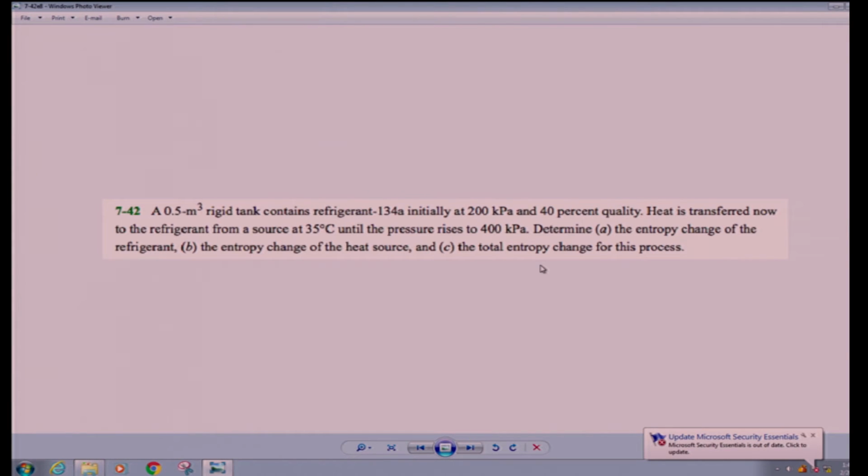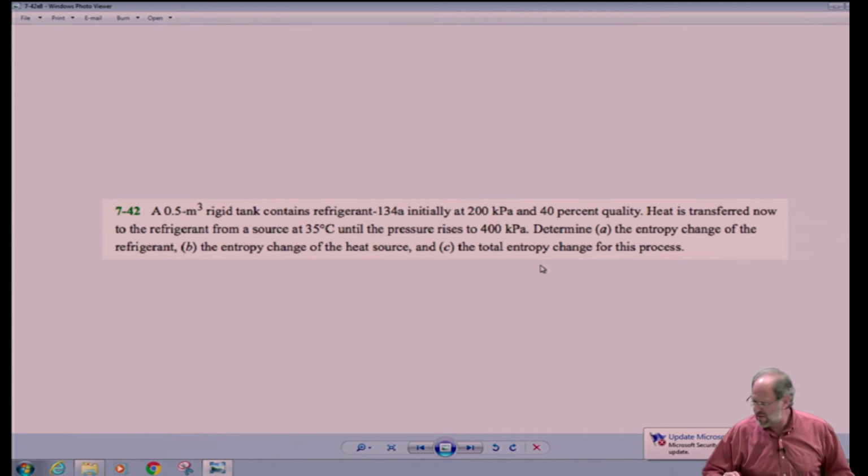All right, so let's look at this particular problem. This tells me that we have a rigid tank. It says a 0.5 cubic meter rigid tank contains R-134a, initially at 200 kilopascals and 40% quality. It says heat is now transferred to the refrigerant from a source at 35 degrees Celsius until the pressure rises to 400 kilopascals. And then they want us to find the entropy change of the refrigerant, the entropy change of the heat source, which is the surroundings, right? And the total entropy change for this process.